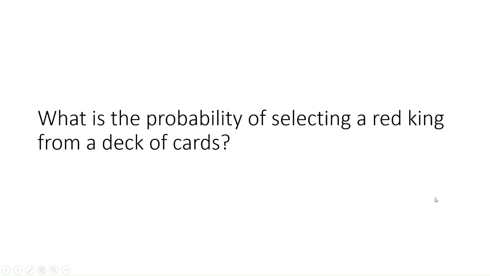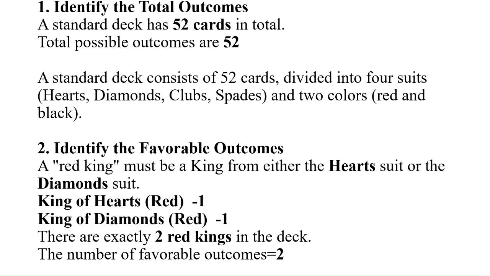What is the probability of selecting a red king from a deck of cards? Very simple problem. First, for finding the probability of the given event, let us identify the total outcomes. A standard deck has 52 cards in total, so obviously total possible outcomes will be 52. We have identified the total possible outcomes as 52.